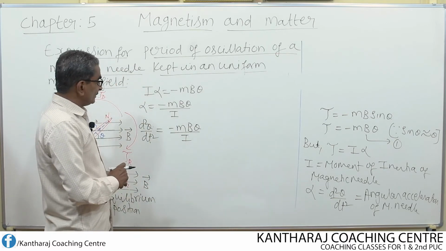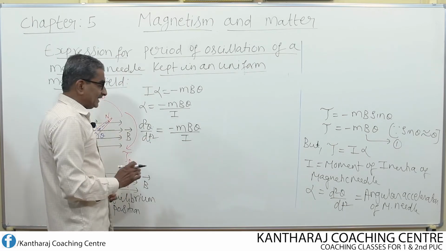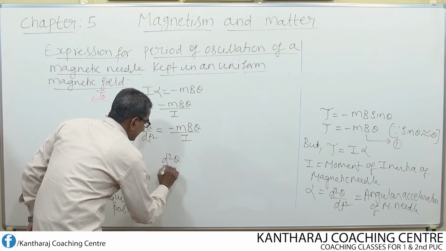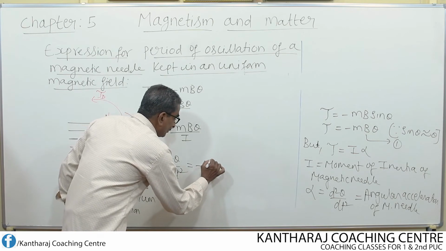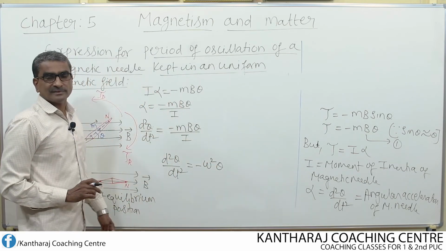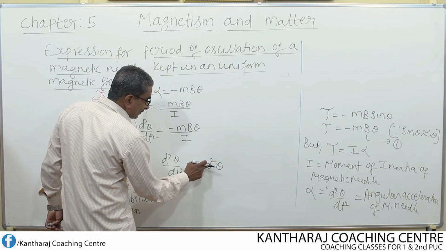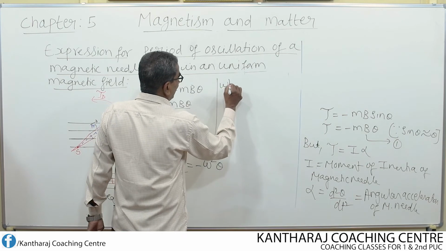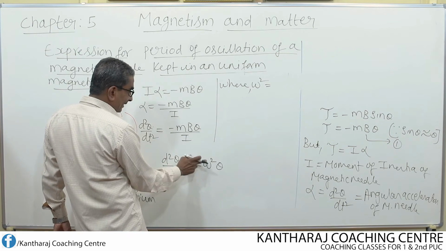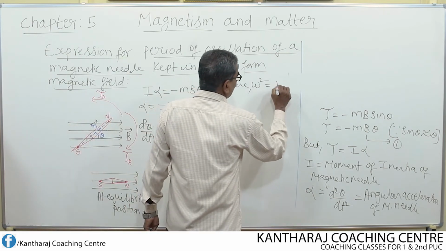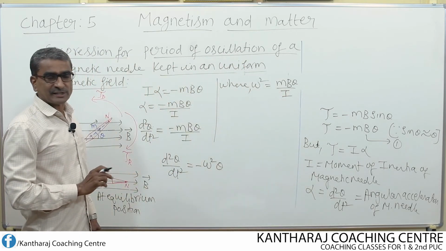Okay. Now, this can also be written in another form. d²θ/dt² equals minus ω² into θ. What is the substitution I made here? The substitution I made is ω² equal to mB/I, that is, m into B divided by I. This is the substitution I made.